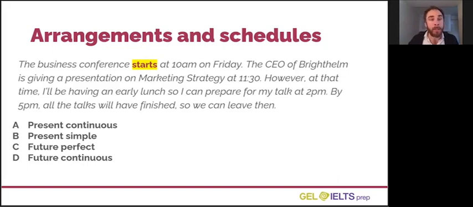The correct answer is B, present simple. We use present simple to talk about the future, yes, that's correct, when we are talking about scheduled events. Usually, it is not us who schedule this event, it is a company, an organization, a bus service, a train service, a cinema. In this case, it's a business conference. So whoever organized the business conference has a plan. We are following this plan. So we can say the business conference starts at 10 a.m. It's present simple, but it is talking about the future.